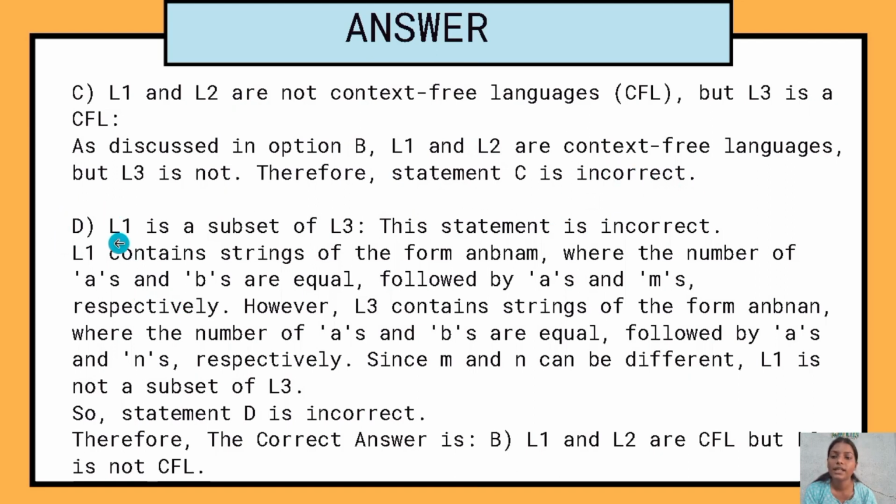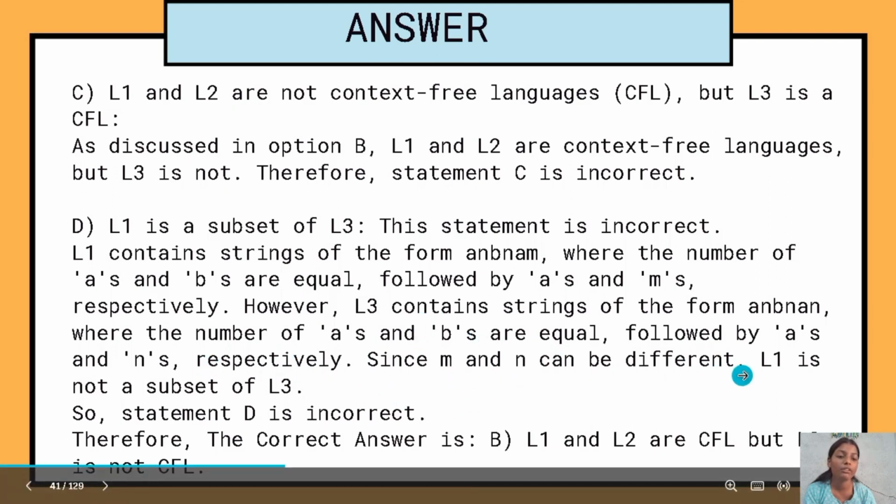Let's see option D. L1 is a subset of L3. This statement is incorrect. L1 contains strings of the form a^n b^n a^m, where the number of a's and b's are equal, followed by m a's. However, L3 contains strings of the form a^n b^n a^n, where the number of a's and b's are equal, followed by n a's. Since m and n can be different, L1 is not a subset of L3. So statement D is incorrect.